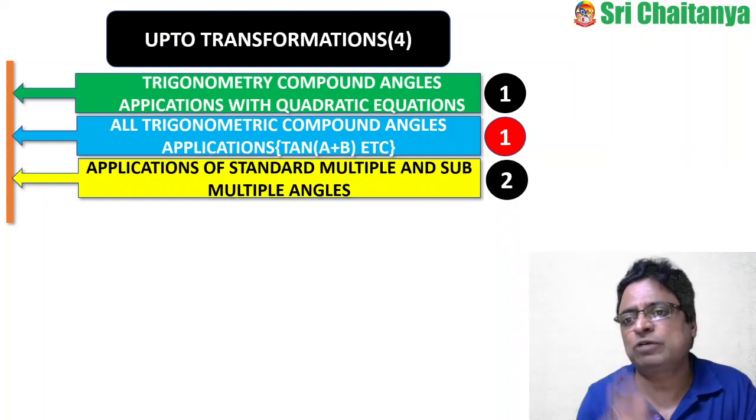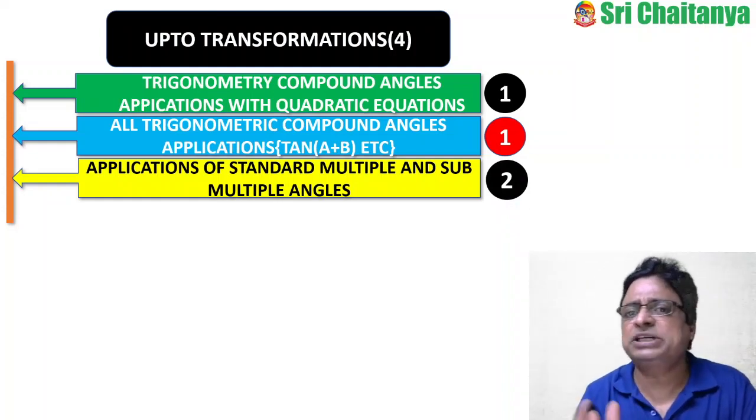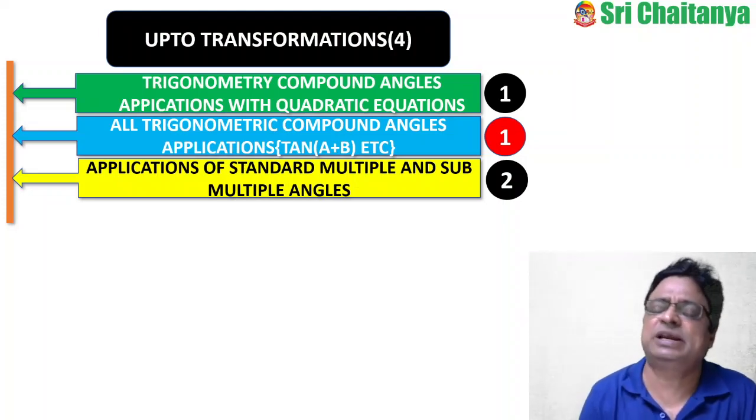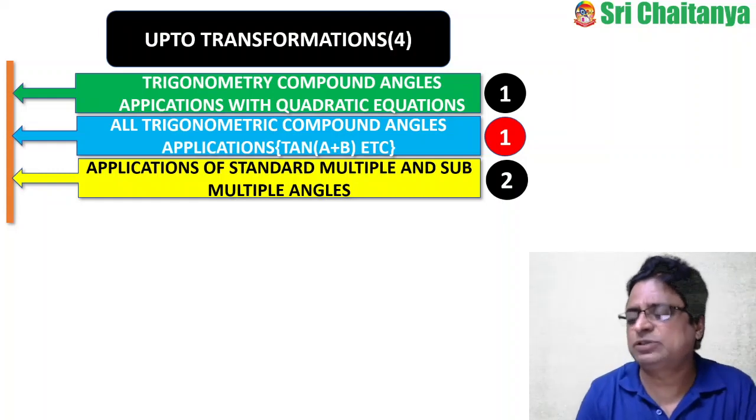Out of 4, one question they asked under that particular sub-heading. Now coming to applications of standard and multiple and submultiple of angles. What is multiple and submultiple of angles? What is sin A? Sin A means 2 sin A by 2 cos A by 2.